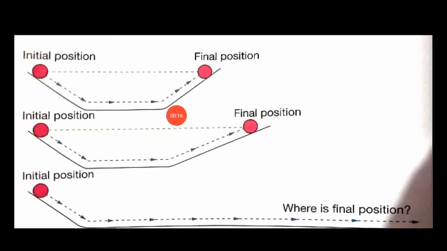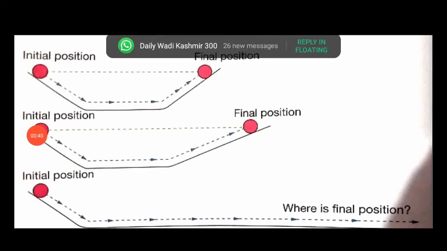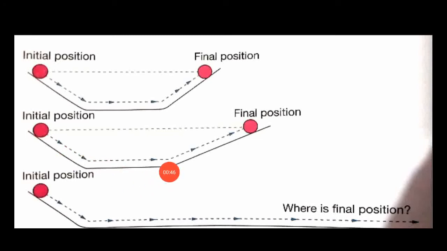This is a balanced force here, and its position is not changed. As you can see here, this height and this height are equal. As we unbalance this inclination, the motion of the object is changed. This is the first position, and the object has to travel a longer distance to reach the same height. This means that an unbalanced external force is required to change the motion of the marble.